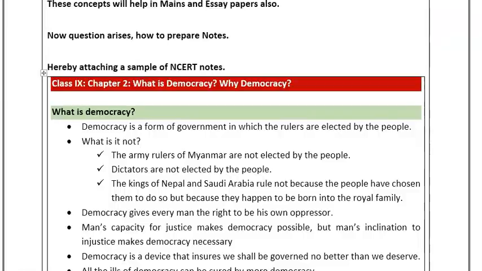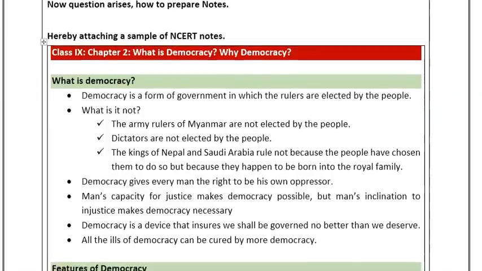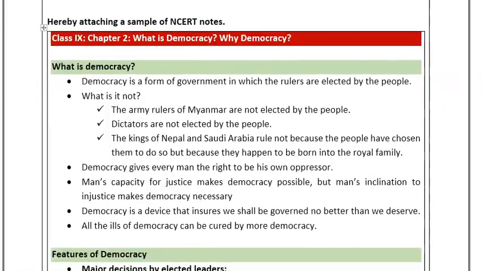Here we are attaching a sample of NCERT notes, class 9 chapter 2, what is democracy and why democracy. In this, the first is what is democracy. Democracy is a form of government in which the rulers are elected by the people.